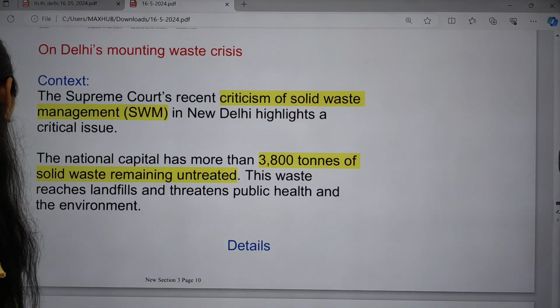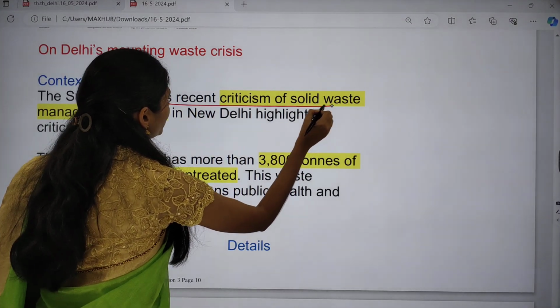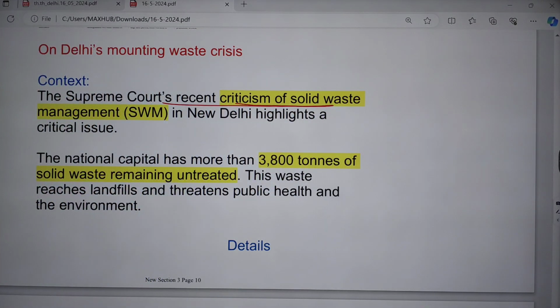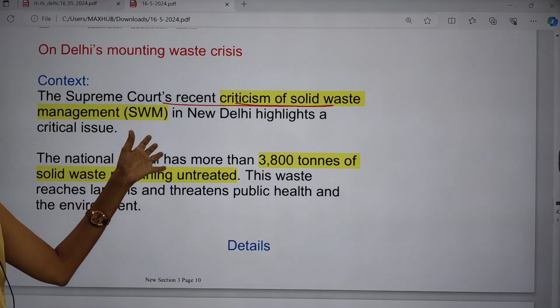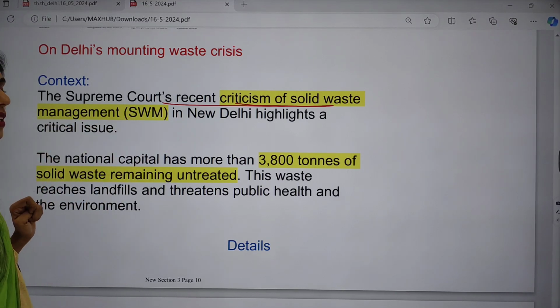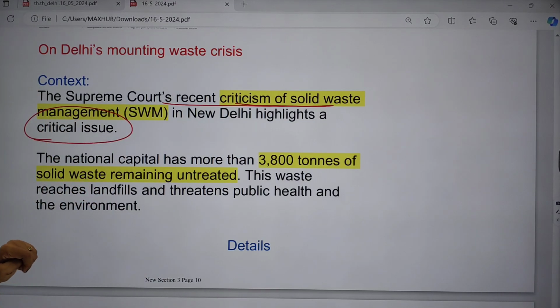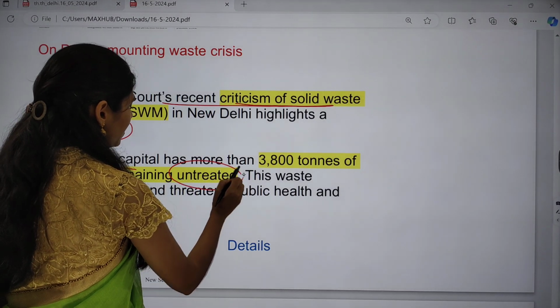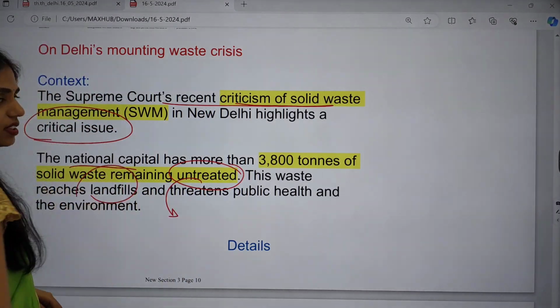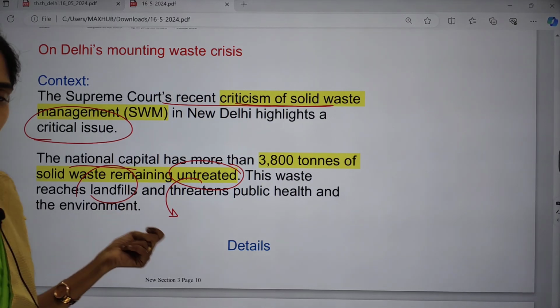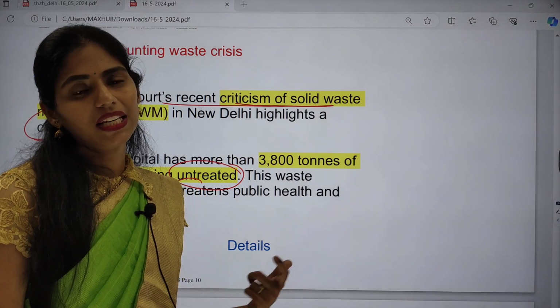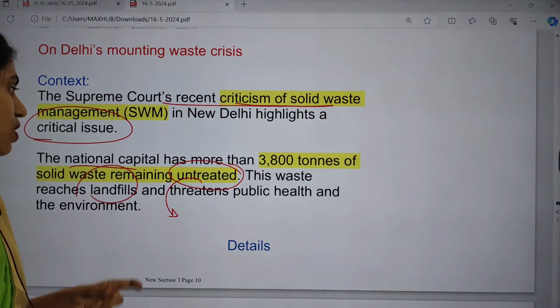Now let us see this article in detail. So what is the news? The Supreme Court recently came up with a criticism of solid waste management in New Delhi, which is highlighting a very important and critical issue. The national capital has more than 3,800 tons of solid waste which is remaining untreated. If it is untreated, it will finally end up in landfills. Whenever it ends up in landfills, it releases methane gas, and this methane gas is catching fire this summer. So that is the issue.